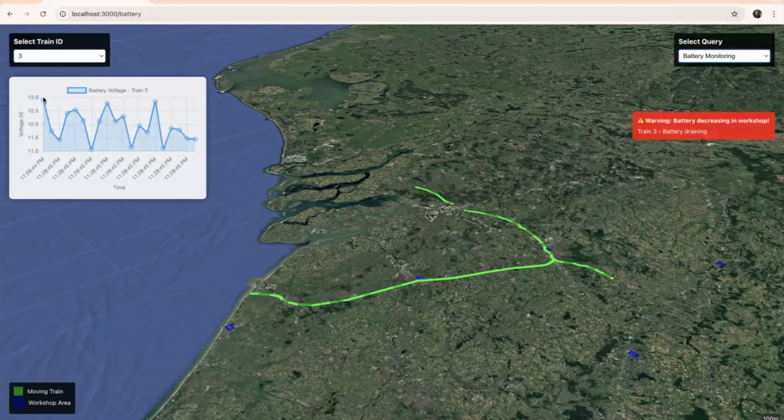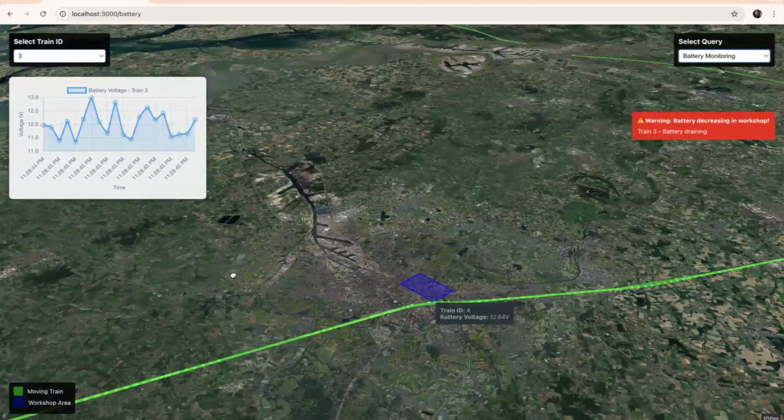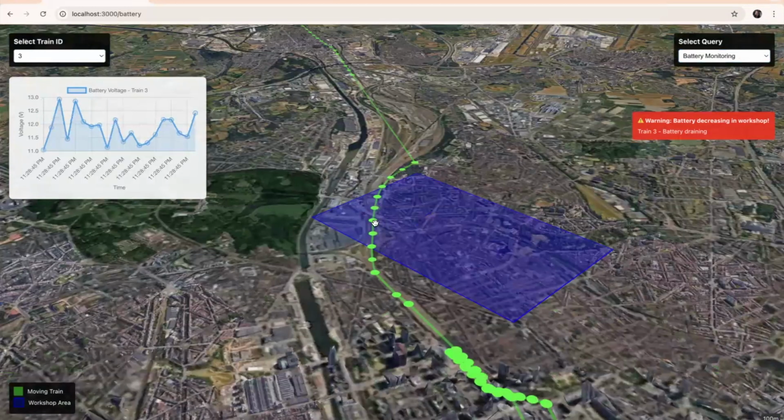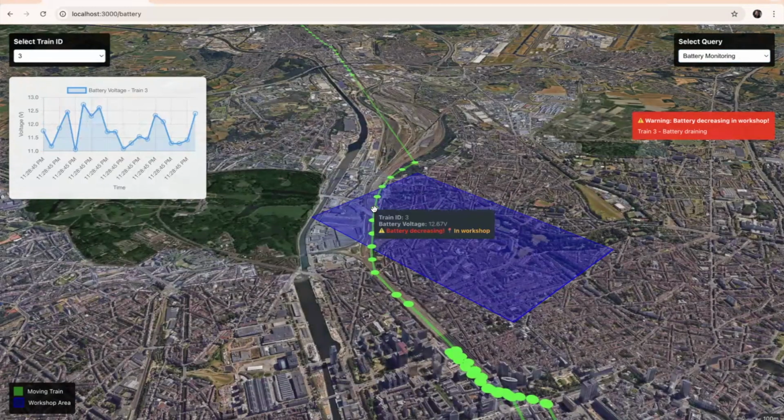We also check for the battery monitoring. So what we want to see is if the battery is decreasing inside the workshop, because sometimes they use battery and the train will not start again if the battery is too low.